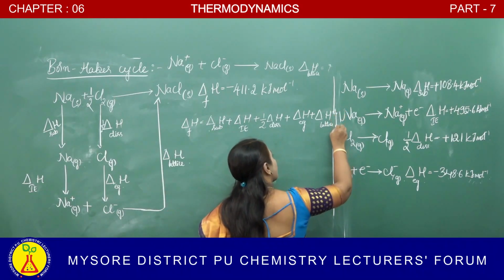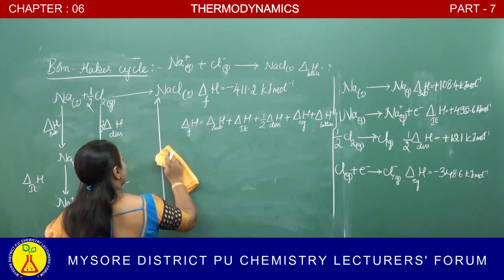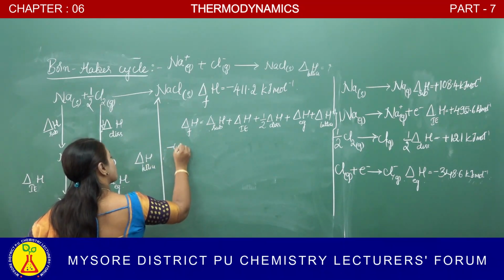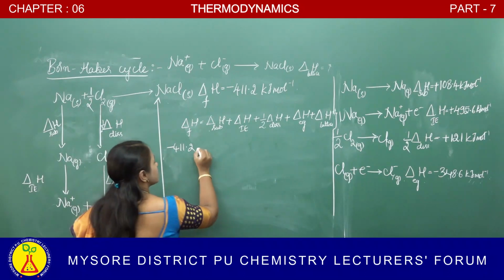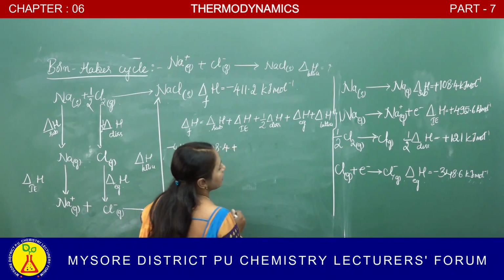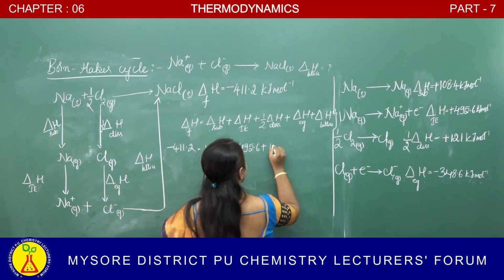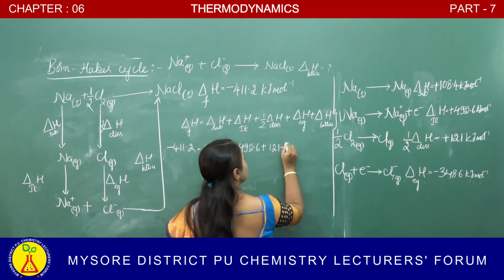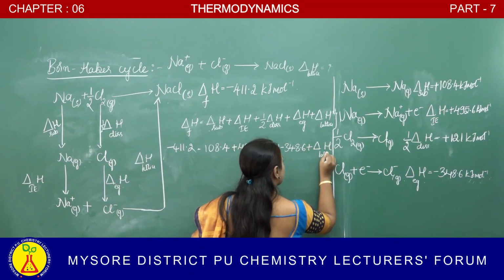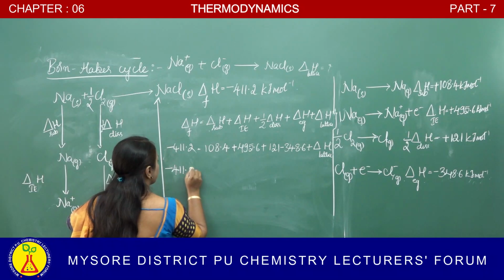Let us substitute all the values. The enthalpy of formation is minus 411.2, and here sublimation is 108.4 plus ionization is 495.6 plus dissociation is 121, and here it is negative, minus 348.6, plus lattice enthalpy.